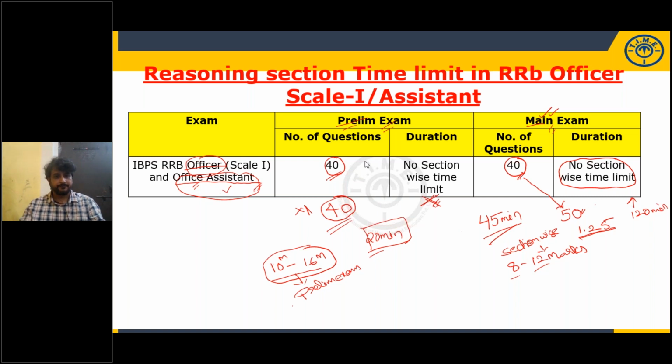Overall cutoff for RRB PO. Getting more than 60 is very, very easy in 45 minutes. The level of difficulty will be very, very easy. Don't be scared about whether you can get 60 marks. It's very easy to crack. If you have good practice, you can score more than 70 also, even in PO prelims. In clerical prelims, you may score 78, 79 also. The questions will be very, very easy. But you need to know the success mantras.